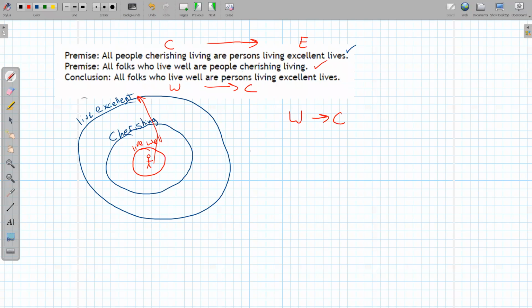W says C is true, but C says E is true. So by relation, we can jump straight from W to C, which is what this third statement does. And I probably should have written this in a different spot. So the second premise, if I wrote it in just symbols, would be W implies C. The first statement is C implies E. And if I take W implies C and connect it, it says C implies E, which means W implies E.